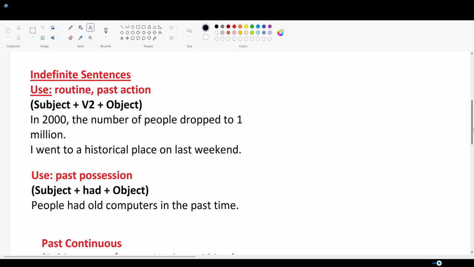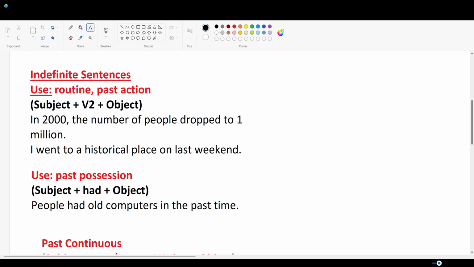Now let's see the first sentence. In 2000, the number of people dropped to 1 million. Now in this case, dropped is the second form. Same way, next sentence. I went to a historical place last weekend. So I have used I went to. Went is the second form of the verb here.